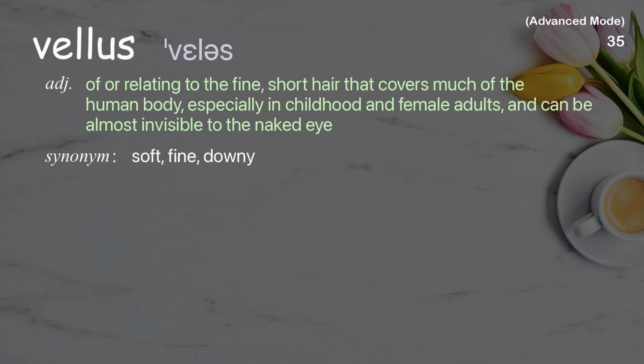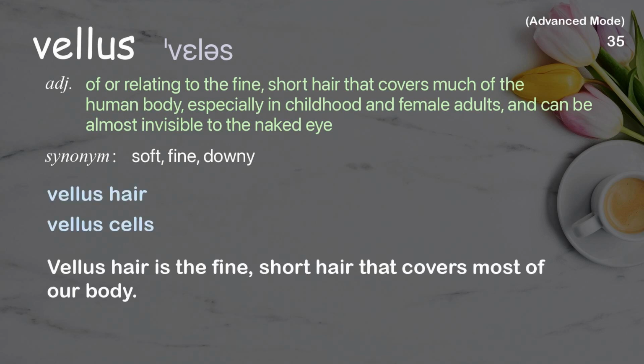Vellus. Of or relating to the fine, short hair that covers much of the human body, especially in childhood and female adults, and can be almost invisible to the naked eye. Examples: Vellus hair. Vellus cells. Vellus hair is the fine, short hair that covers most of our body.